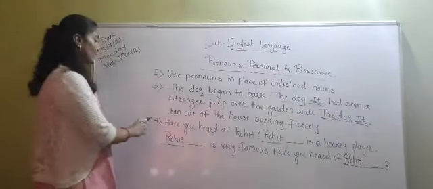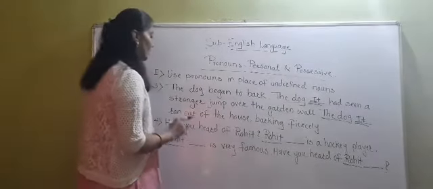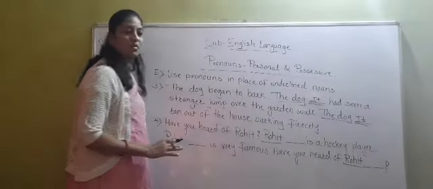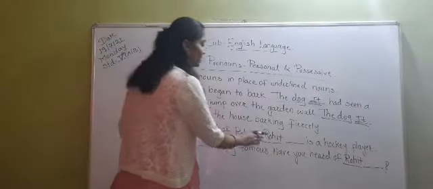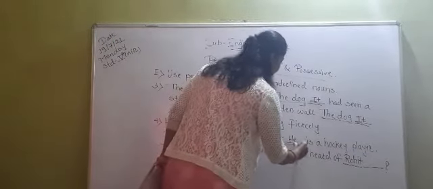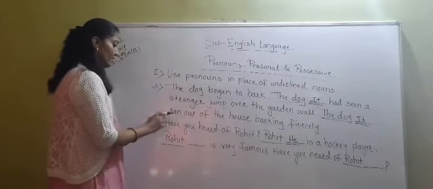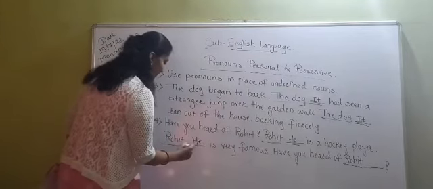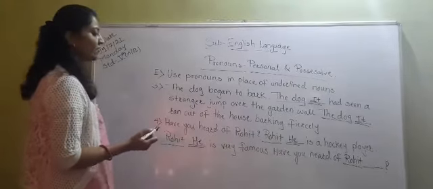Now see the sentence number 4. Have you heard of Rohit? Now here we are talking about Rohit. Have you heard of Rohit? Rohit is the name of a boy. So for Rohit we will use here he. He is a hockey player. Rohit. Again we will use he for Rohit. Underline that word. He is very famous.